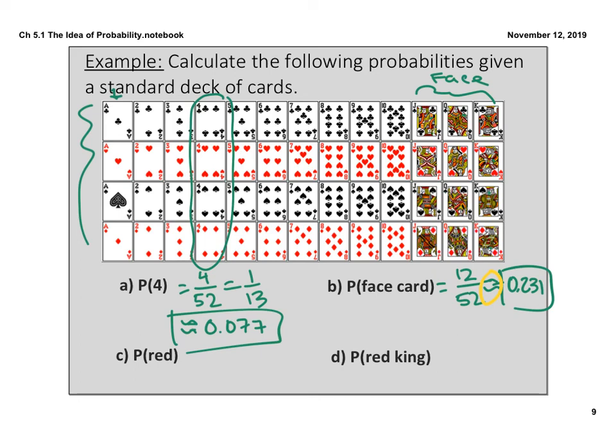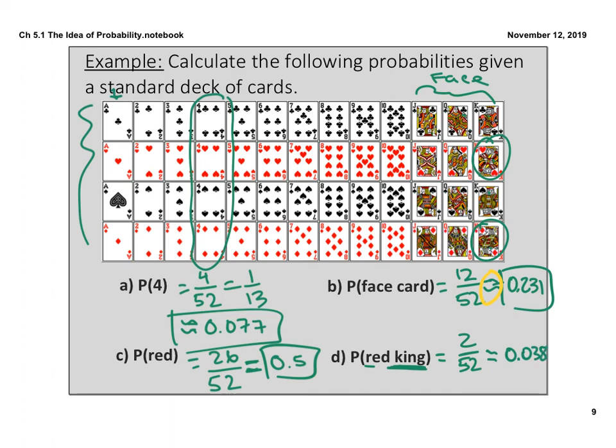So you're good there. Probability of red. Half the deck is red. Literally 26 of the cards out of 52 of the cards are red, and that is exactly 0.5. That's a true equal sign right there. Probability of a red king. Take a look. There's 1, there's 2. That's it. So 2 cards out of 52 are red kings. 2 divided by 52 is 0.038 for probability.